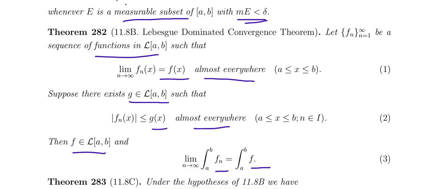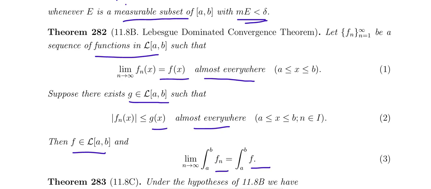So in the Lebesgue dominated convergence theorem, the sequence of functions is Lebesgue integrable, and the sequence converges pointwise to f of x almost everywhere, that is, at most of the points, though at some points it is not pointwise convergent. And g is another Lebesgue integrable function on a to b, and the modulus of fn of x is always less than or equal to g of x, also almost everywhere.